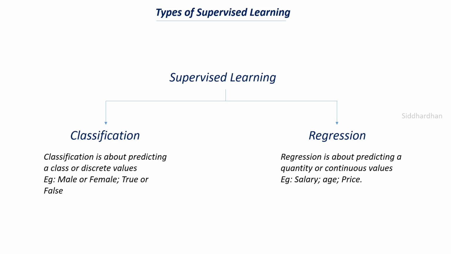And this supervised learning can be classified into two types: classification and regression. You can see the definitions of both classification and regression. Classification is about predicting a class or discrete values, so we are just predicting some categories. These categories can be male or female, true or false, and such things. Whereas regression is about predicting a particular value, a continuous value. This can be predicting the salary of a person given their experience, or predicting a person's age and such things, where this is not a category but a numerical value. So this is called regression, and this particular project is called regression because we are predicting the sales.